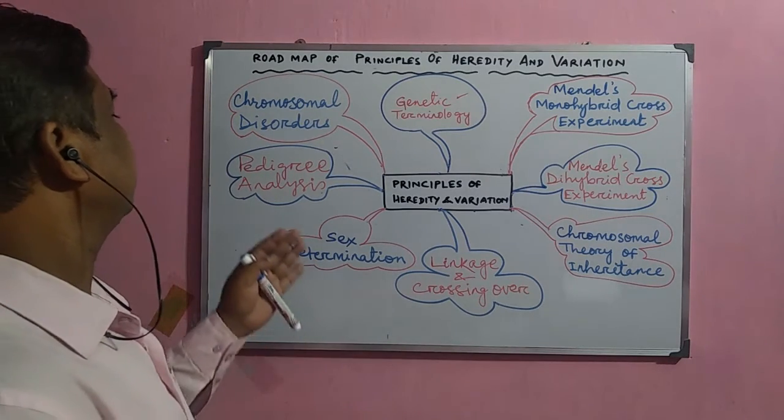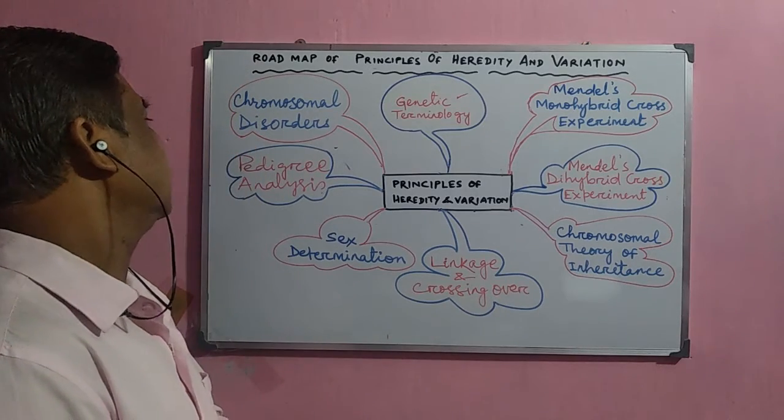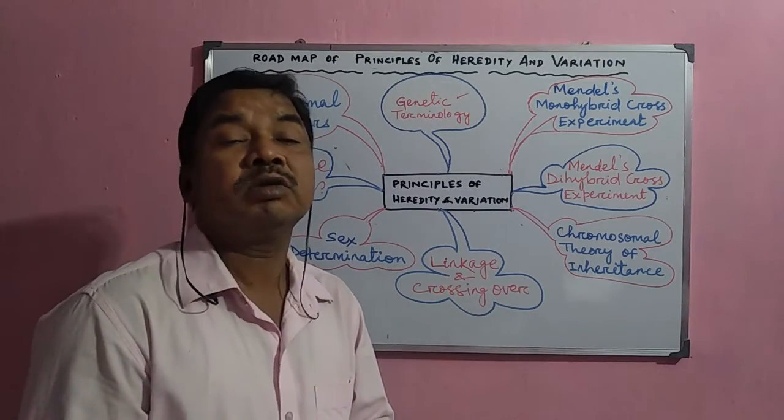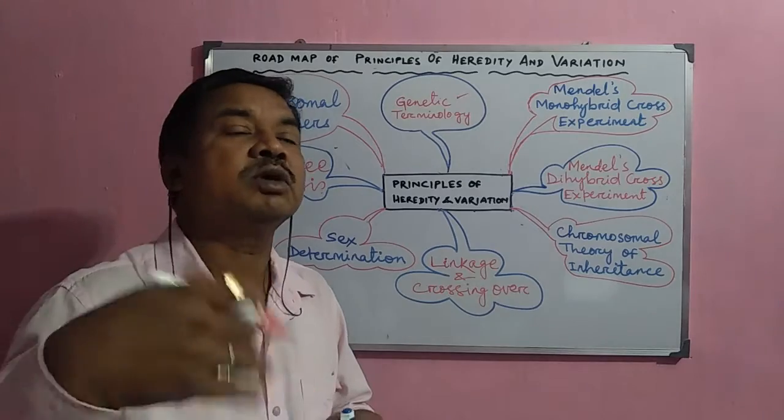Now, pedigree analysis. Another important thing we shall discuss here is how some genetic disorders or defective genes are normally transmitted from one generation to the next.